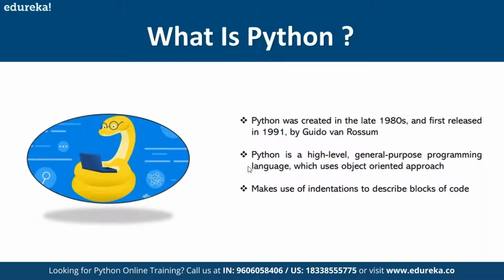When I say general purpose, it is not a language which is domain specific. When I say domain specific, you have languages like MATLAB, Fortran, COBOL. Everything has one purpose. Fortran is used for scientific applications, COBOL for business, and MATLAB is purely on the scientific side. They are domain specific, built for a purpose. That means they have a specific purpose only. They can be used for other use cases also, but the main theme of building them is for that particular use case. But Python is not like that.